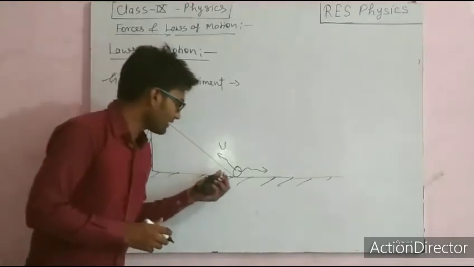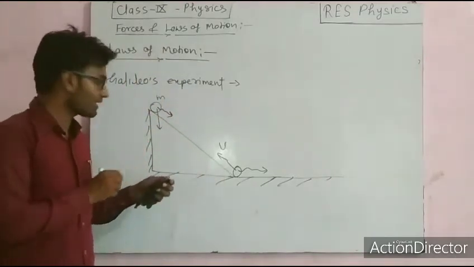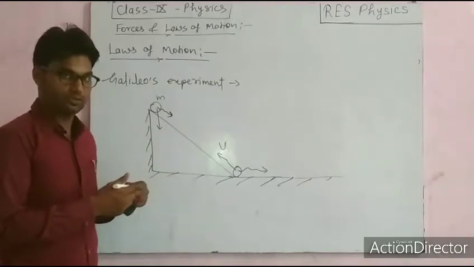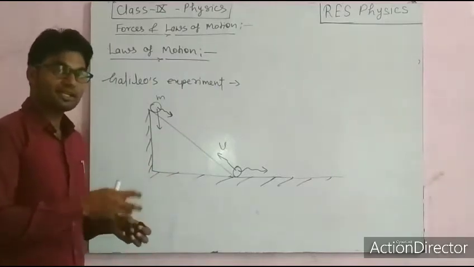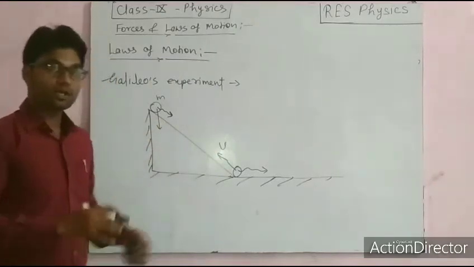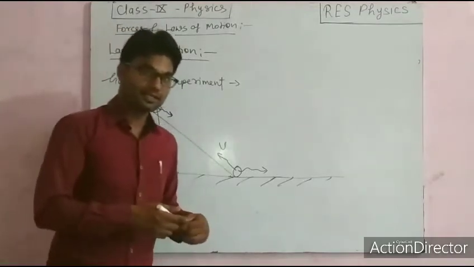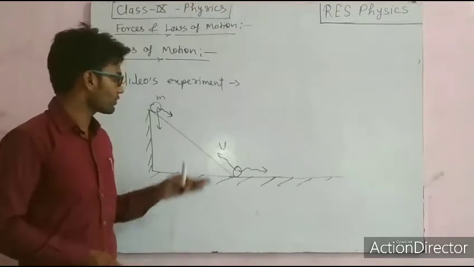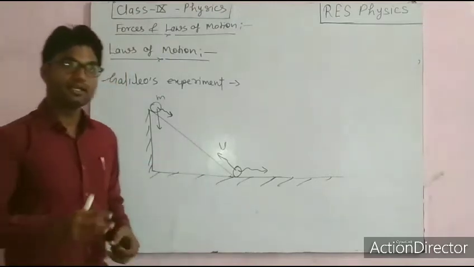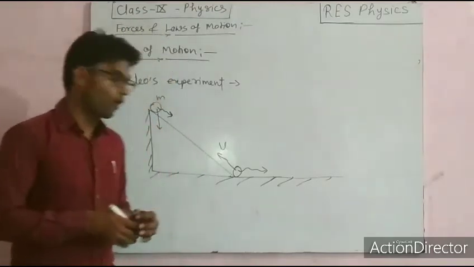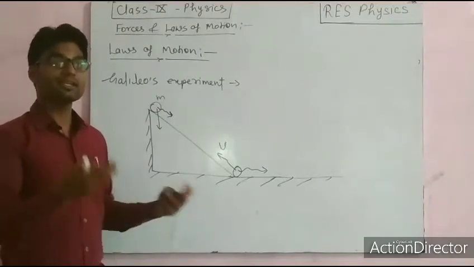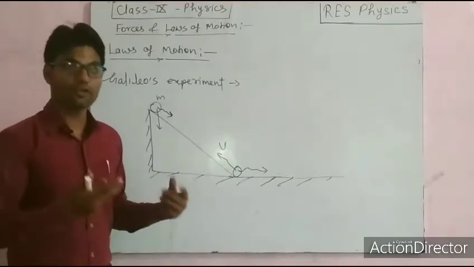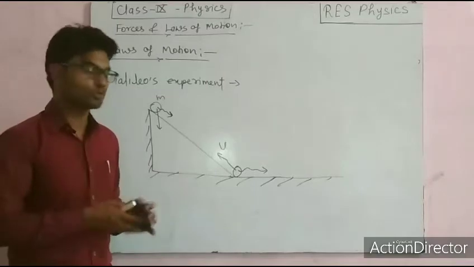So he said that if force is acting, speed may reduce. If force is acting, speed may increase. But if no force is acting, there will be no change in speed. So he concluded that the natural state of an object may be anything. That may be state of rest or may be state of motion.